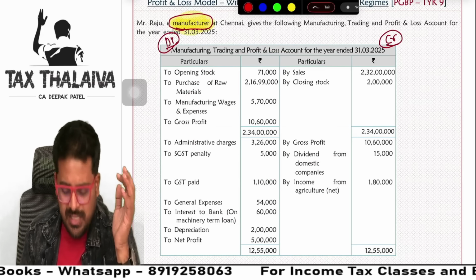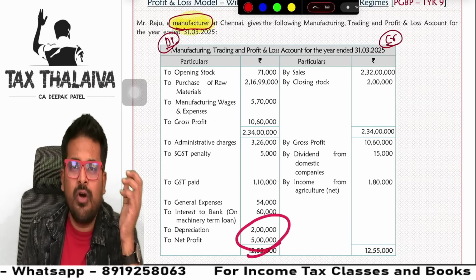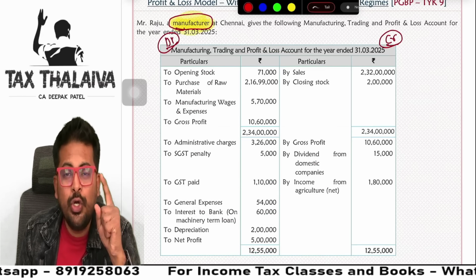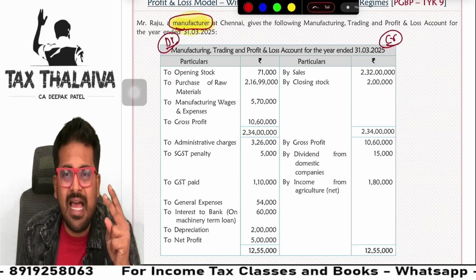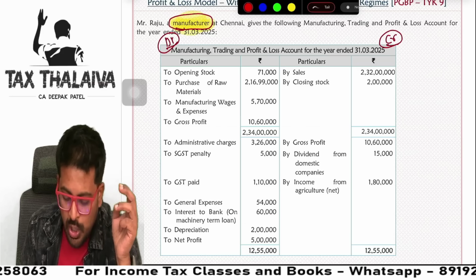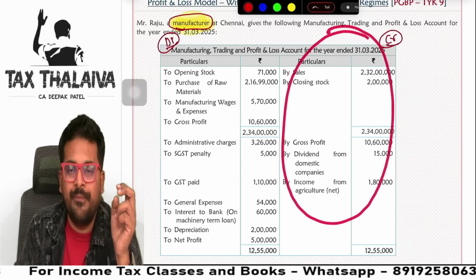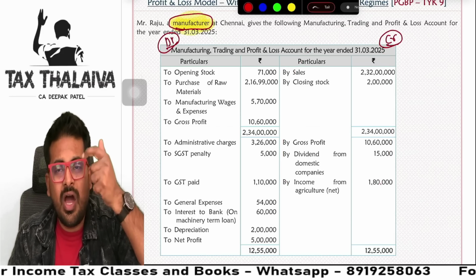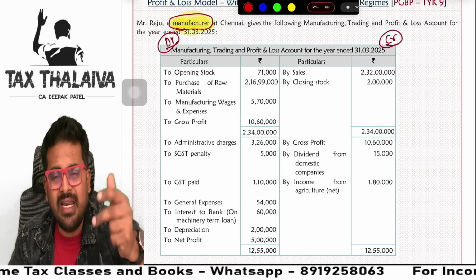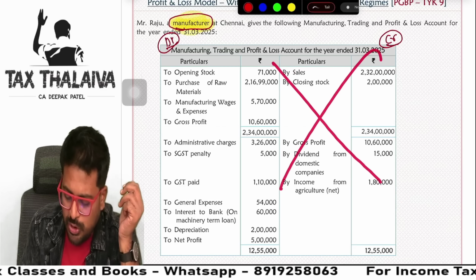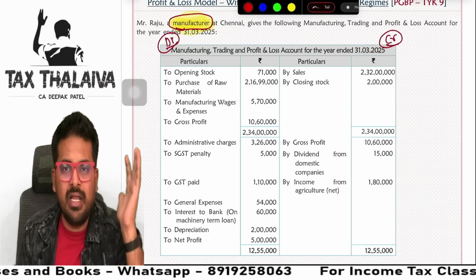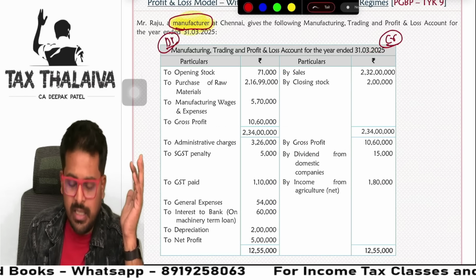Because think logically, guys. You prepare a profit and loss account for what? Business purpose, not for other sources, not for salary, not for house property income. So if you find on the credit side income from other sources or income from house property, salary, capital gains, anything, just throw them away from the P&L account. Are you getting it? Yes.